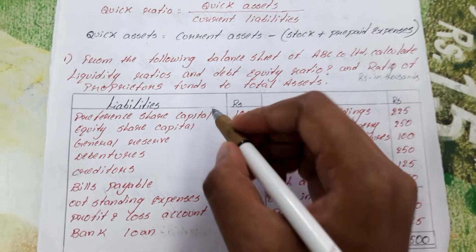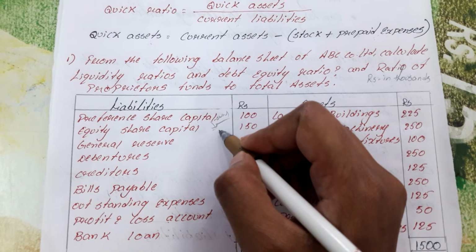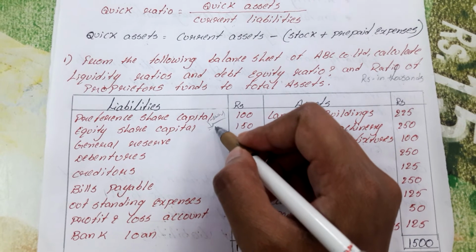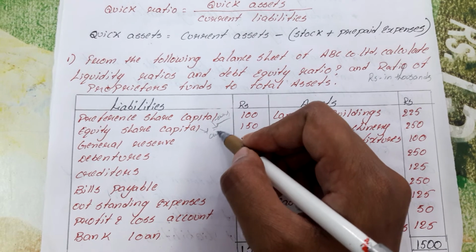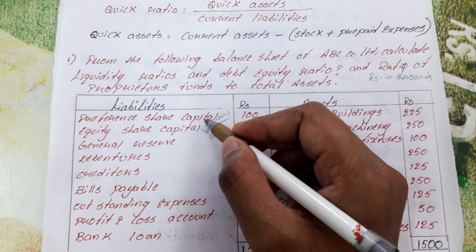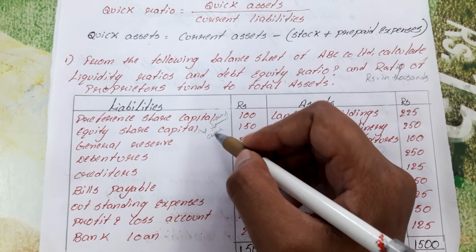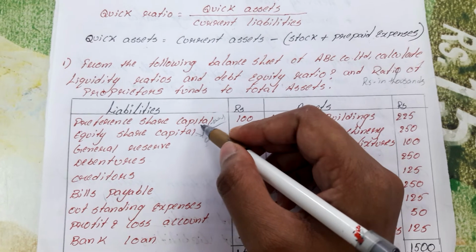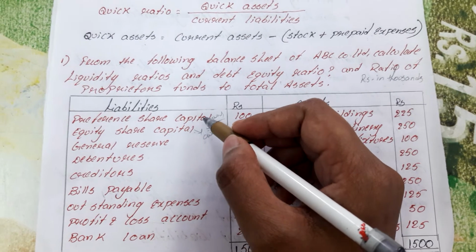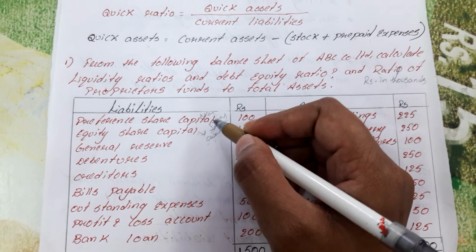Preference share capital is owners. Preference shareholders are called owners, as we have discussed in the third unit. Preference shareholders are called owners and equity shareholders are also called owners. But the small difference between them is that equity shareholders are called the real owners of the company, and preference shareholders are called near owners of the company.